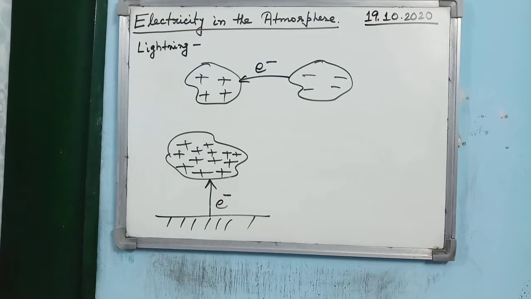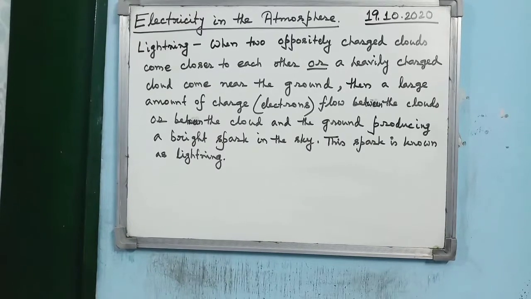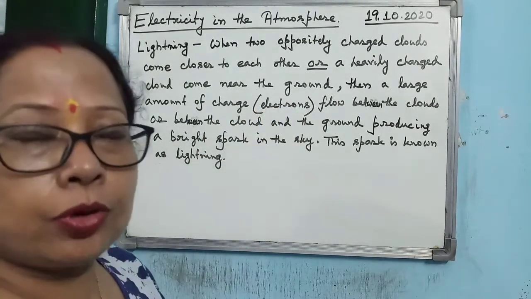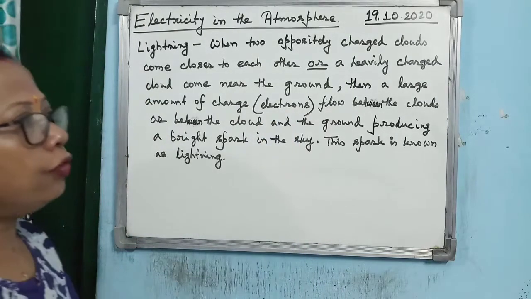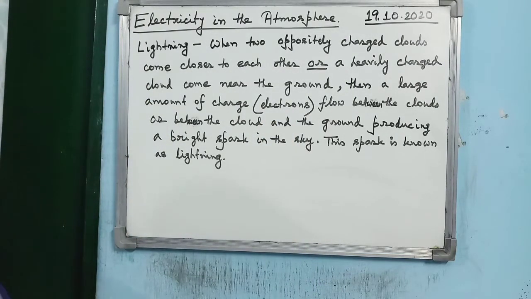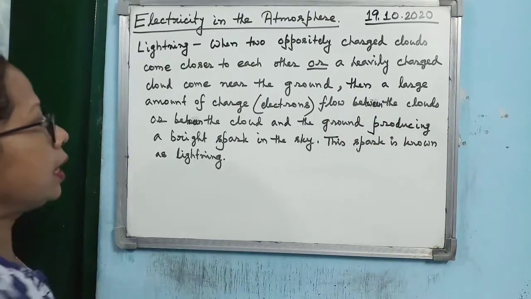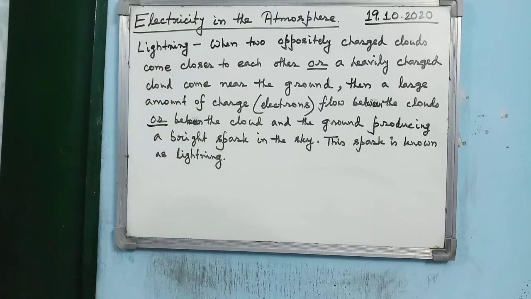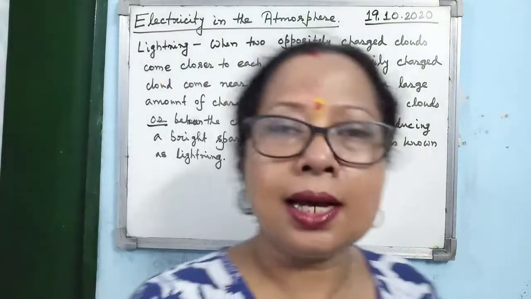So what is lightning? When two oppositely charged clouds come closer to each other, or a heavily charged cloud comes near the ground, then a large amount of charge, and what kind of charge? That's what I have written. In your book it is not written, you must write it. Electrons flow between the clouds, or between the cloud and the ground, producing a bright spark in the sky. So this spark is known as the lightning.